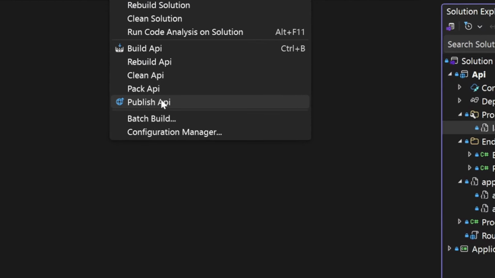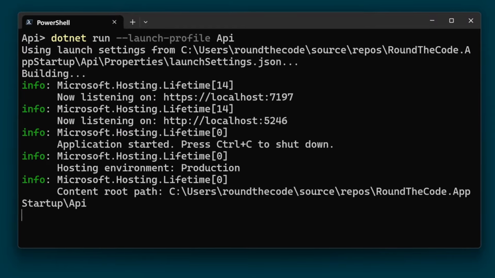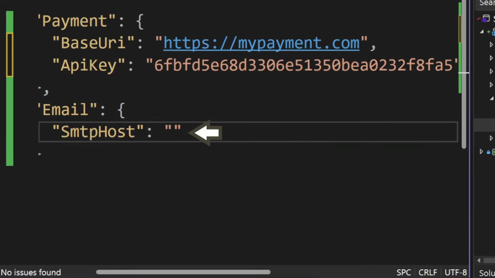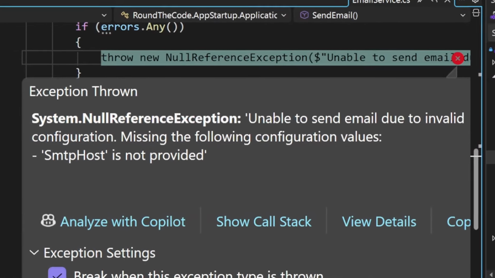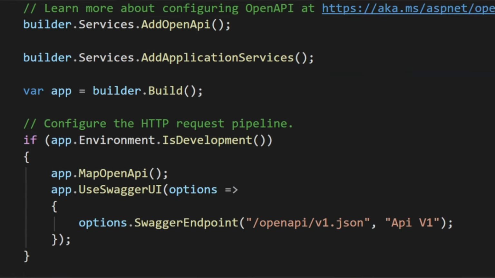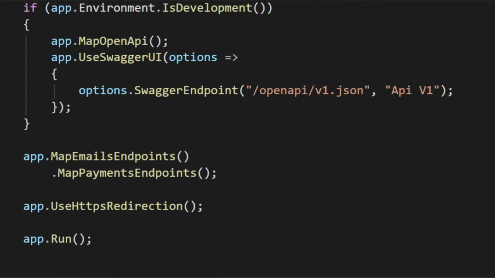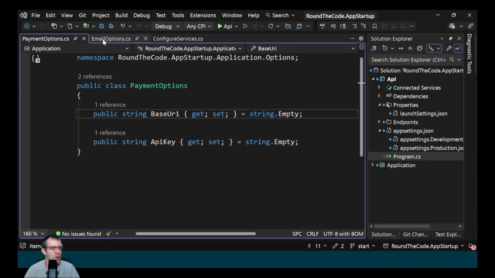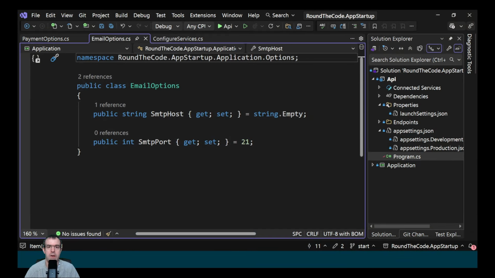You deploy your .NET app to production. It starts successfully, but one invalid configuration value causes runtime exceptions. In this video, you'll learn how to validate configuration on startup so your app fails fast and never ships broken configuration again. We have these option classes that we wish to bind to the configuration in the API.